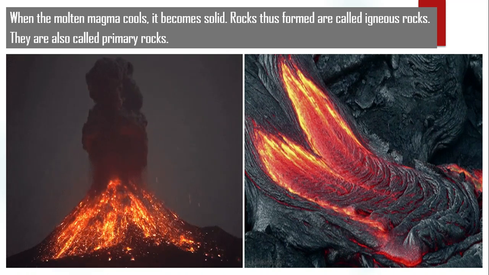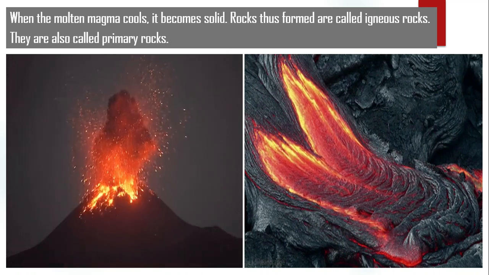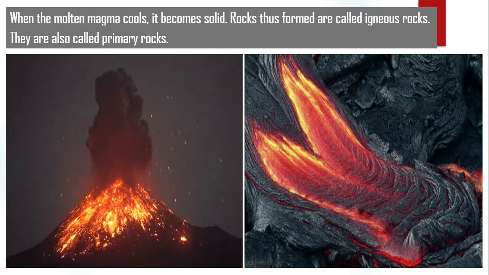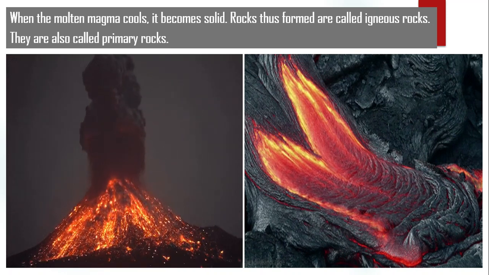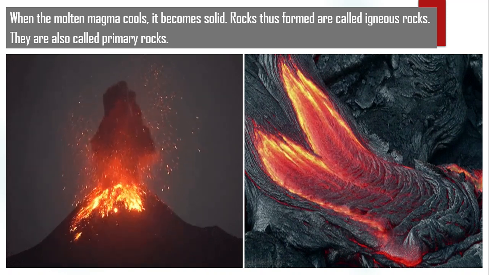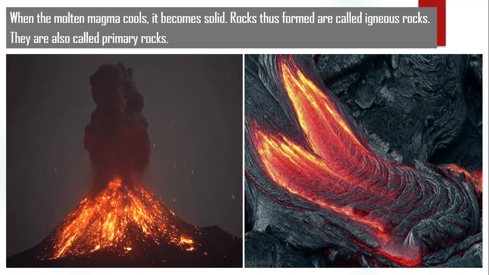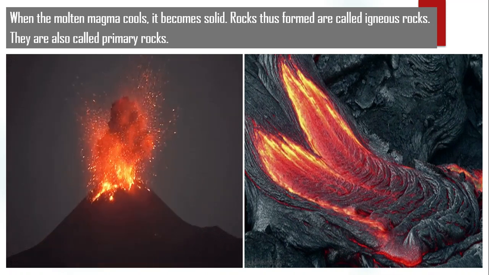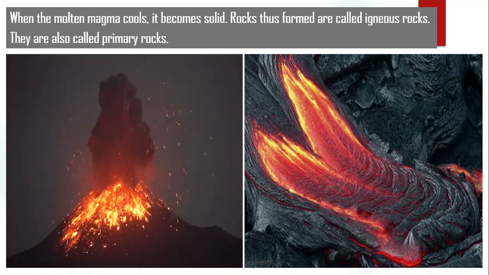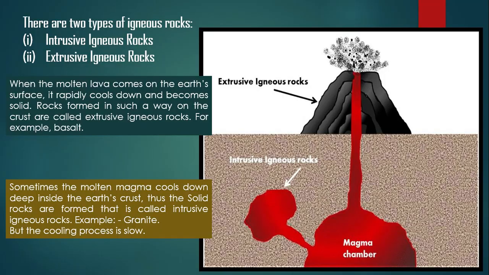These rocks are also known as primary rocks. As you see in these GIF images, volcanic eruption and the formation of igneous rock from the molten magma or lava. These are the igneous rocks. Igneous rocks are also classified into two major categories. First is intrusive igneous rock and second is extrusive igneous rock.